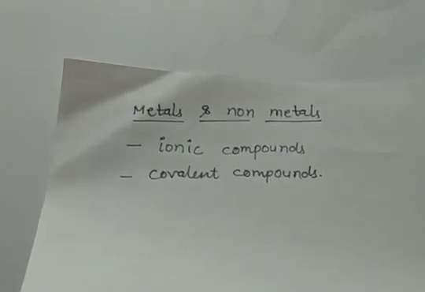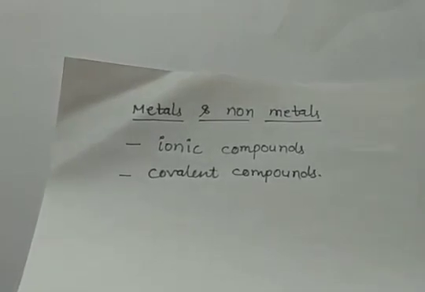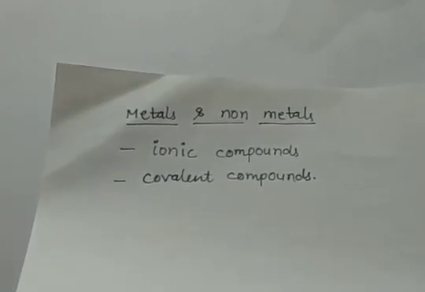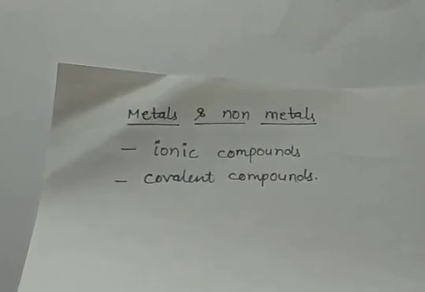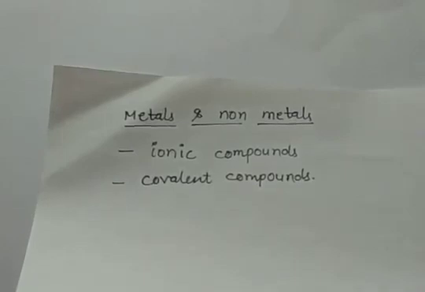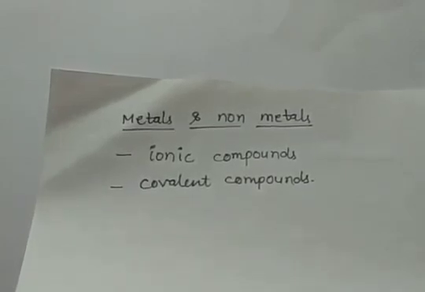So depending upon the transfer or sharing, two types of compounds are formed when a metal reacts with a non-metal. It can be an ionic compound or it can be a covalent compound. How these compounds form, how the metals react with non-metals, I will be discussing in lecture number 3 in much detail. So till now the topics of the lecture are over.